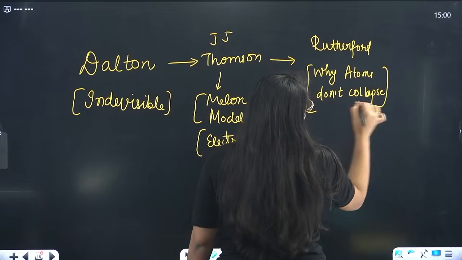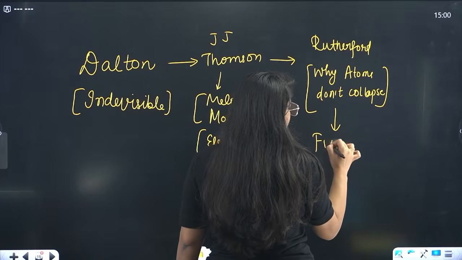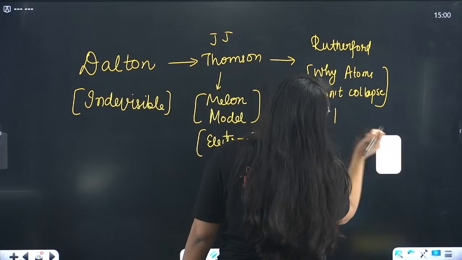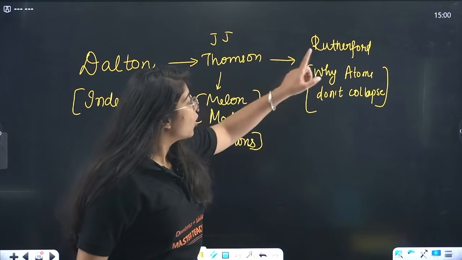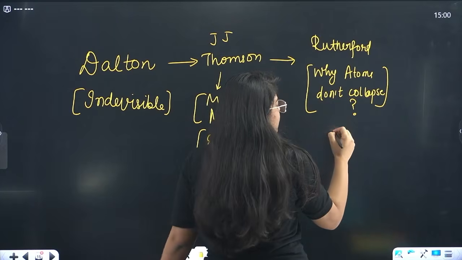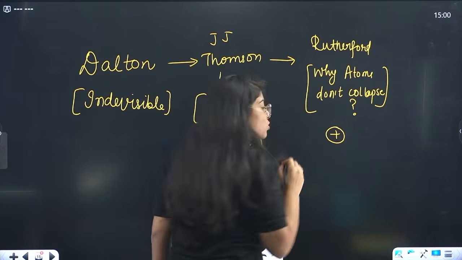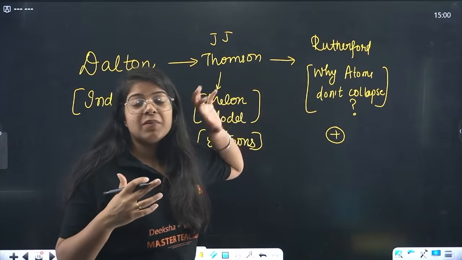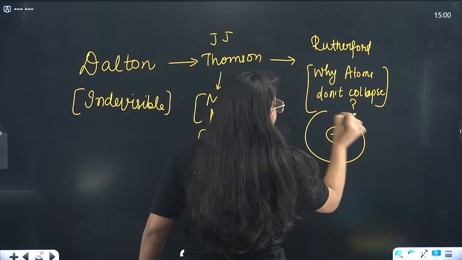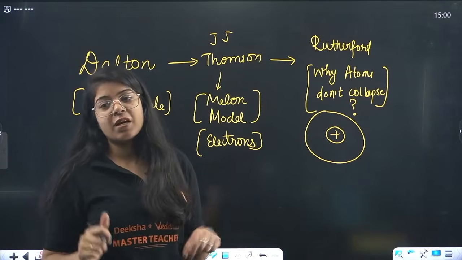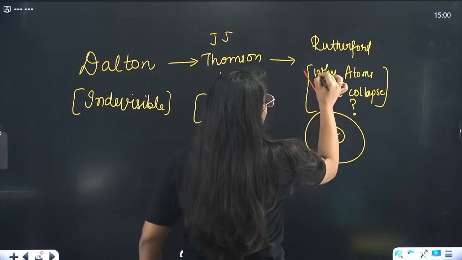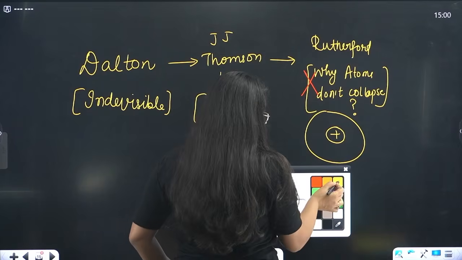They did not answer the question of why atoms don't collapse. There is a positive charge at the center, and the heavy mass of the atom is concentrated on this single point, with electrons revolving around it. But they could not explain why atoms don't collapse.